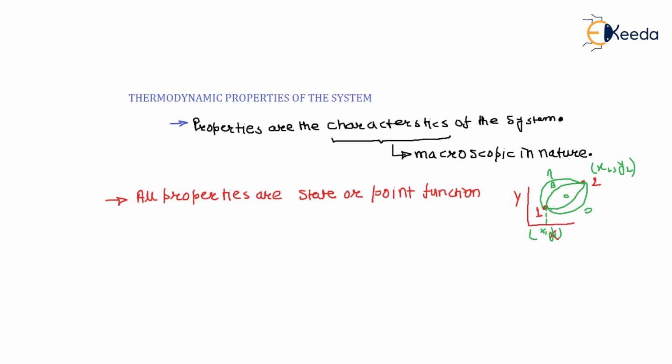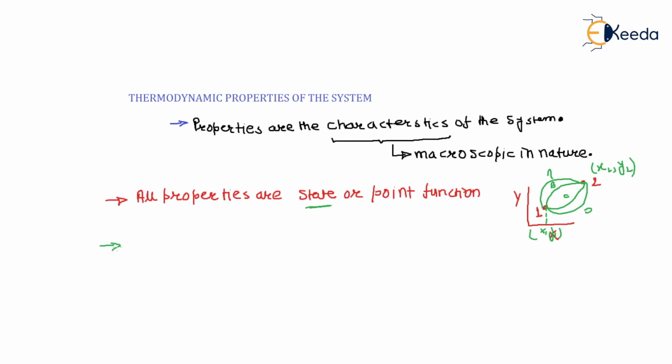So the process 1 to 2 via path A has properties fixed at 1 and 2. Process 1 to 2 via path B has properties fixed. If the properties are fixed, you can draw different paths. All these paths have the same properties at 1 and 2. So the properties are a state or point function, right?